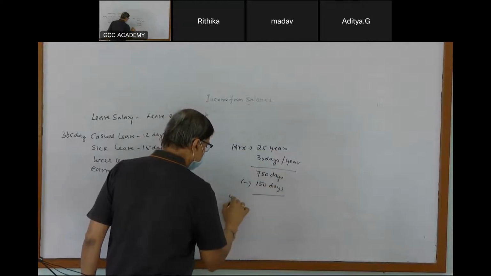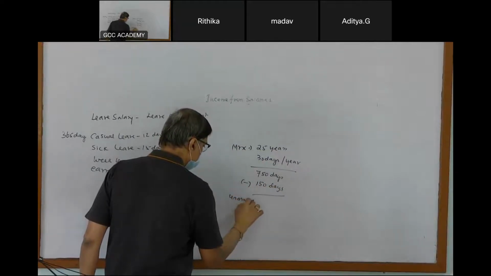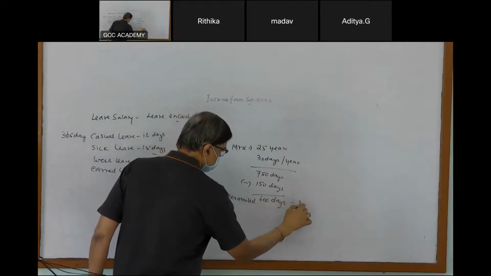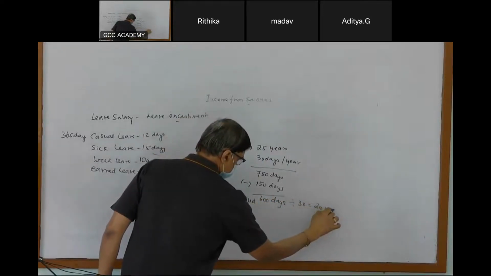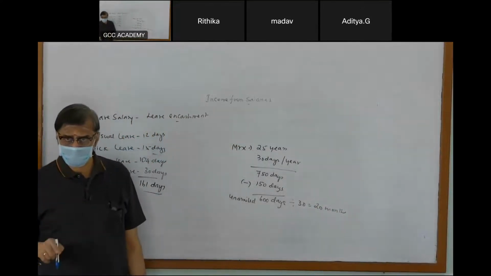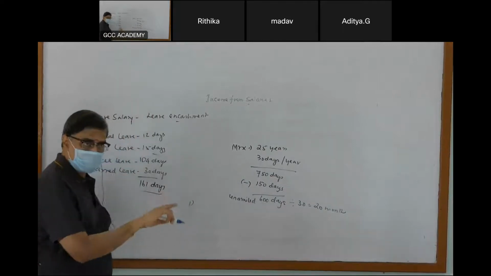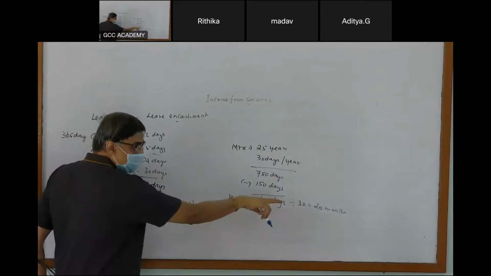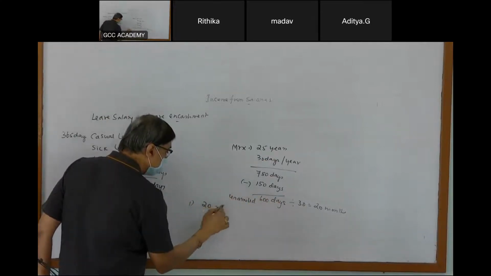So the unavailed leave is available, and that is converted to months to calculate. First point calculation: earned leave to the credit of employee at the time of retirement in equivalent months, into 10 months average salary.